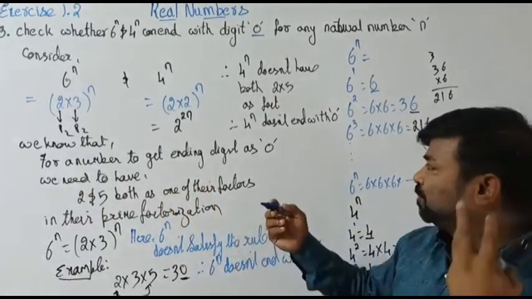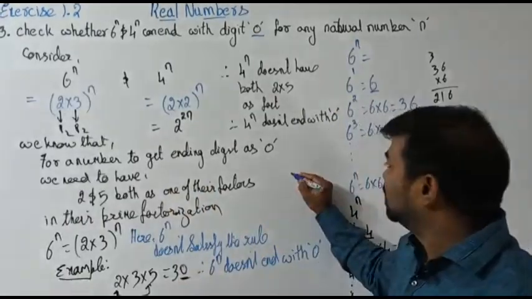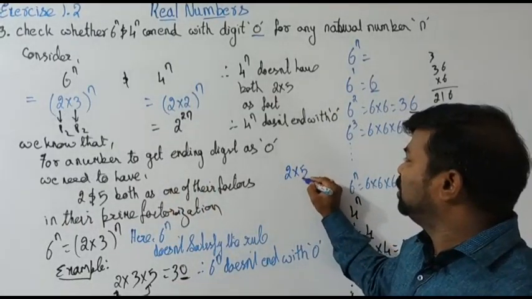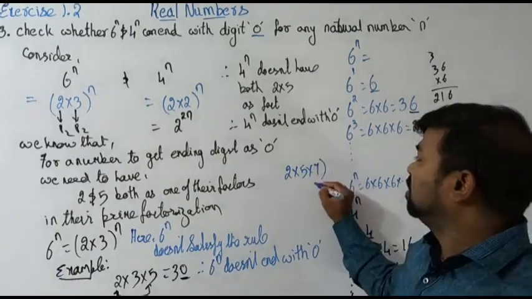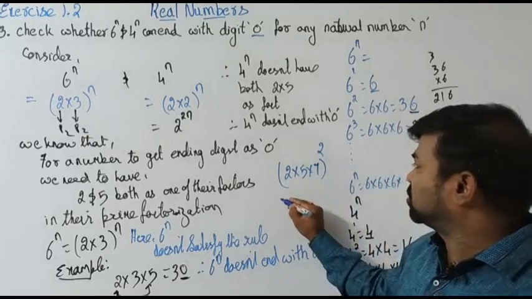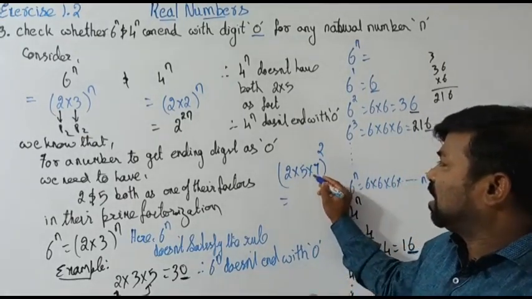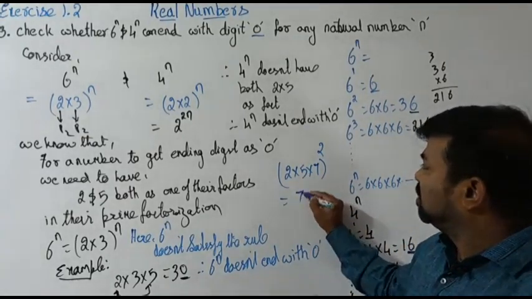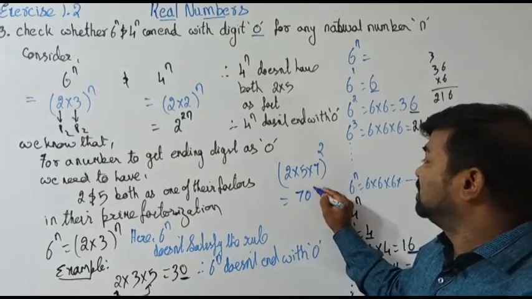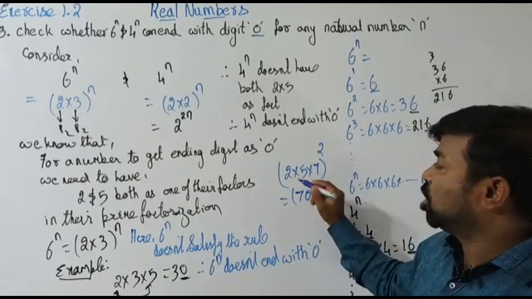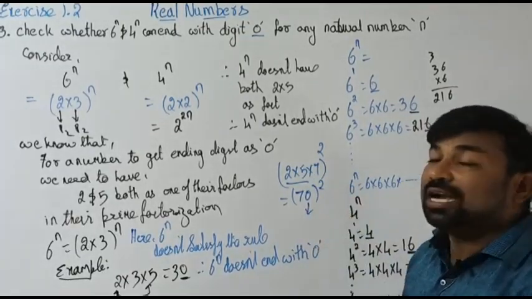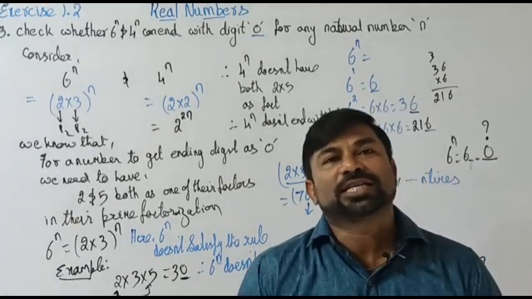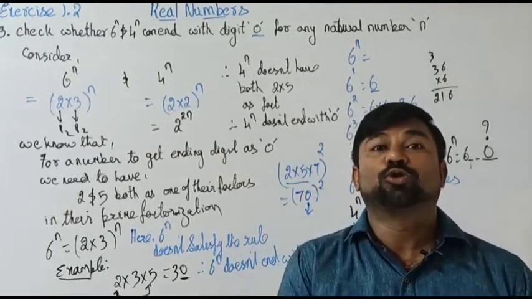Let me take something like 2 into 5 into 7, whole square. Let us create a question. 2 5s are 10, 10 7s are 70, whole square. So you see here, both 2 and 5 are there in the prime factorization. Therefore, it ends up with 0. So this is how I can explain it to you.